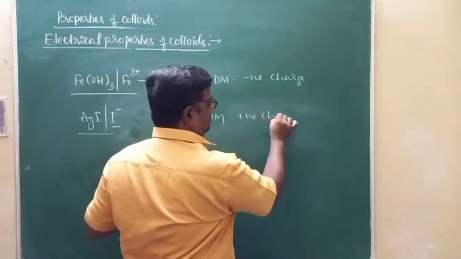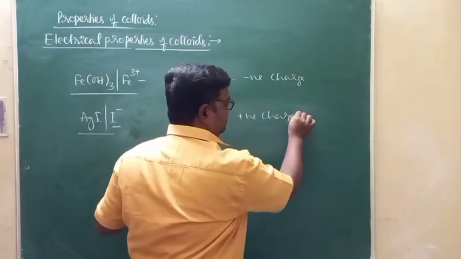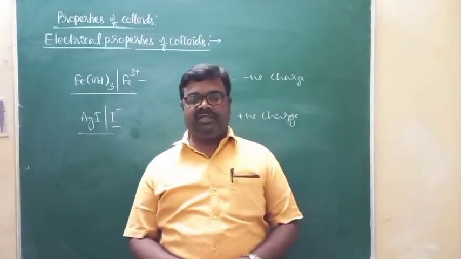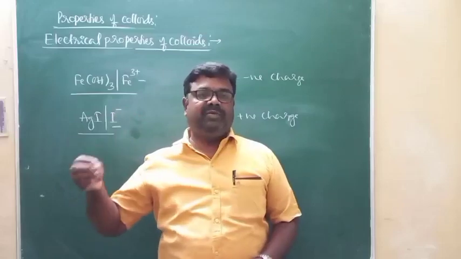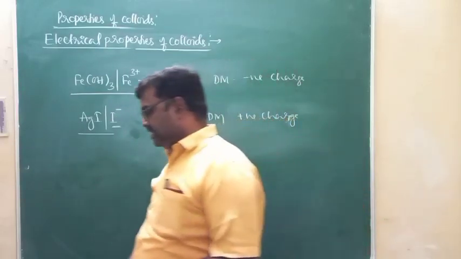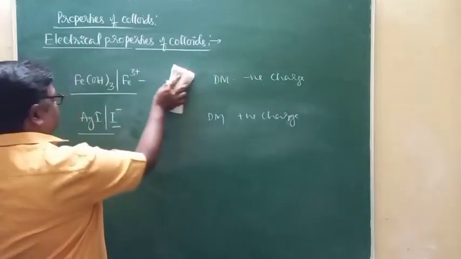That means all colloidal particles carry same charges, but equal and opposite charges will be present in dispersion medium. So this is the observation as far as the electrical properties of colloidal solutions are concerned, right?